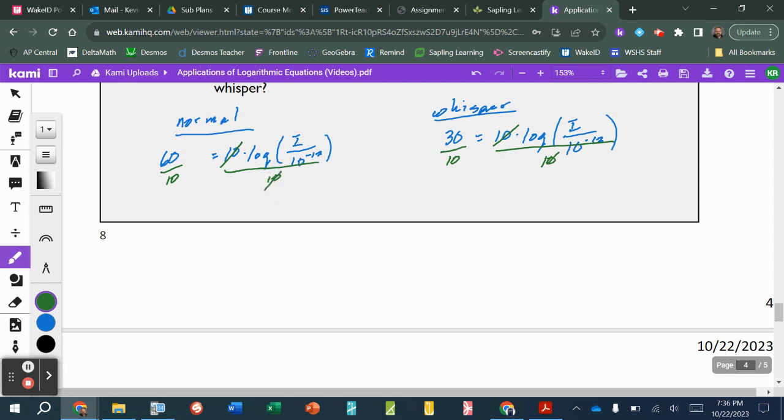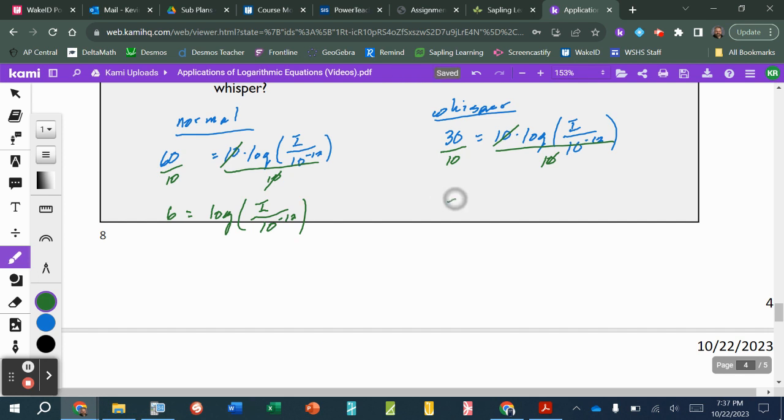That's all it's doing. So over here on the left for the normal conversation, this will give us that 6. And that would still technically be in, well, I don't know if it's in decibels anymore, so I'm not going to say that it is. But we'll have 6 is equal to the common log of the intensity divided by that 10 to the negative 12 threshold of hearing in watts per meter squared.